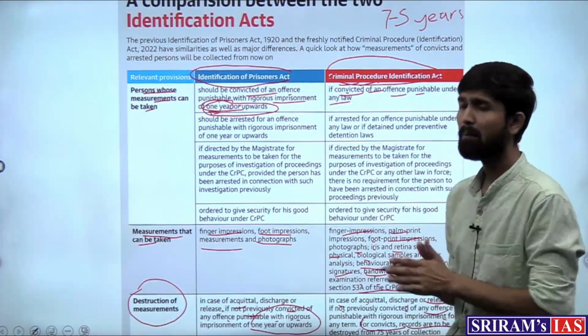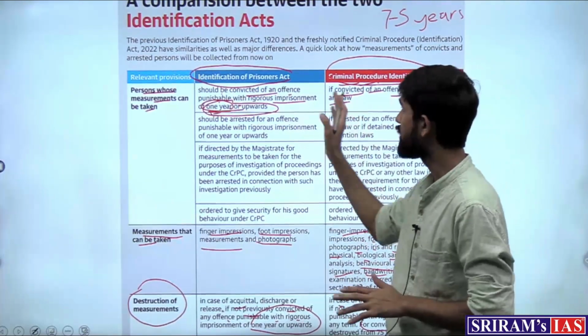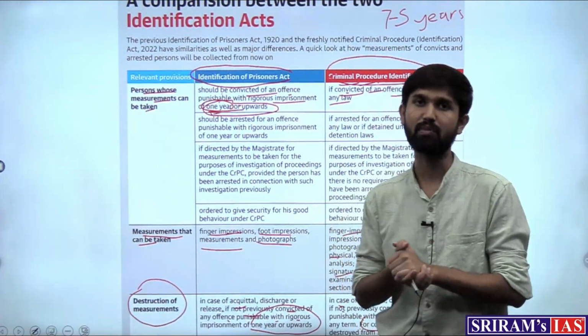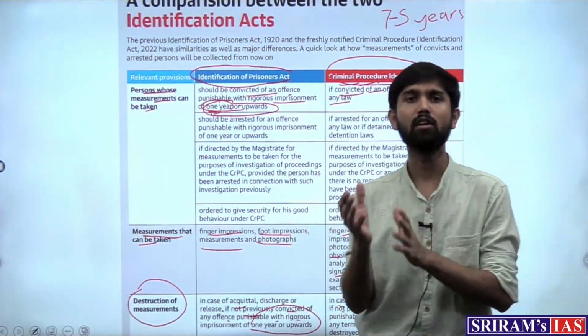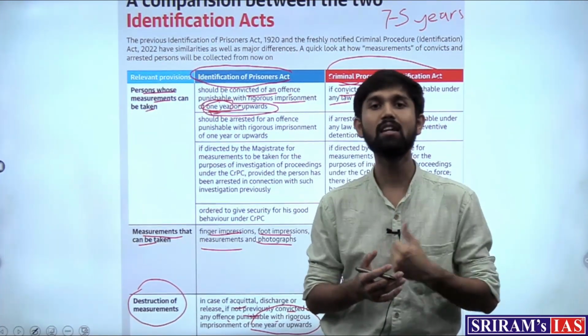So these are the parent features of the Criminal Procedure Amendment Act and how they are different from the Identification of Prisoners Act. So as we can see, the new act obviously contains more features and it can be said to be a little more rigorous.